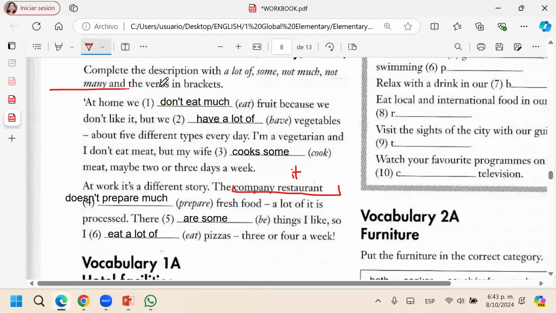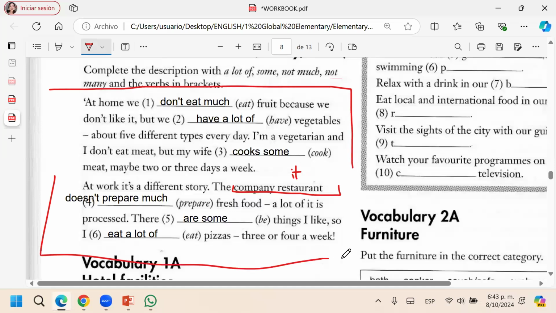So let's go again. Guillermo, read this, and Catherine, read this. At home, we don't eat much fruit because we don't like it. But we have a lot of vegetables, about 5 different every day.